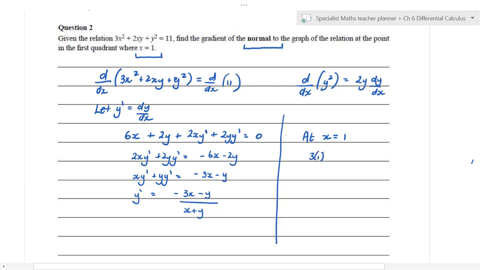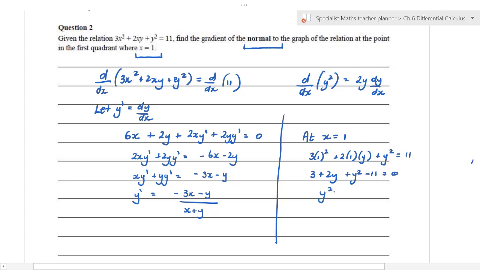3 times 1 squared plus 2 times 1 times y plus y squared is equal to 11. Let's see if that works out all right. We've got 3 plus 2y plus y squared. Let's get the 11 on this side, shall we? So we've got minus 11 is equal to 0.